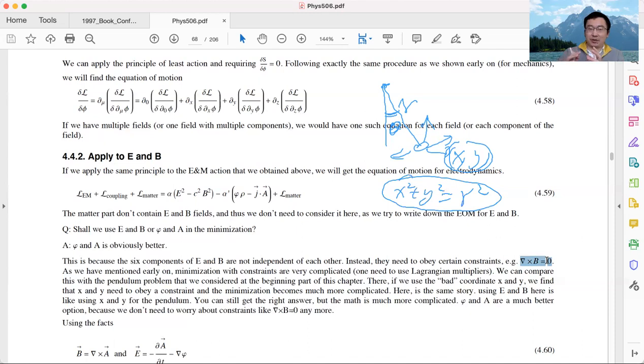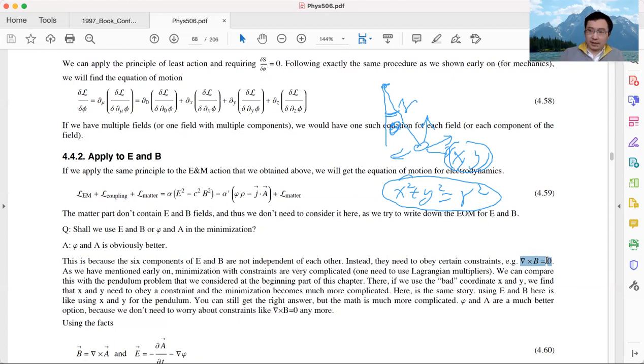Here is exactly the same story. We could use E and B, okay? But if we use E and B, that is a bad choice. We need to follow some constraints, and we need to put this constraint into the Lagrangian using the technique of Lagrangian multipliers. Then it makes everything a lot more complicated. At the end of the day, we could get the same result, but the pathway is much more complicated.